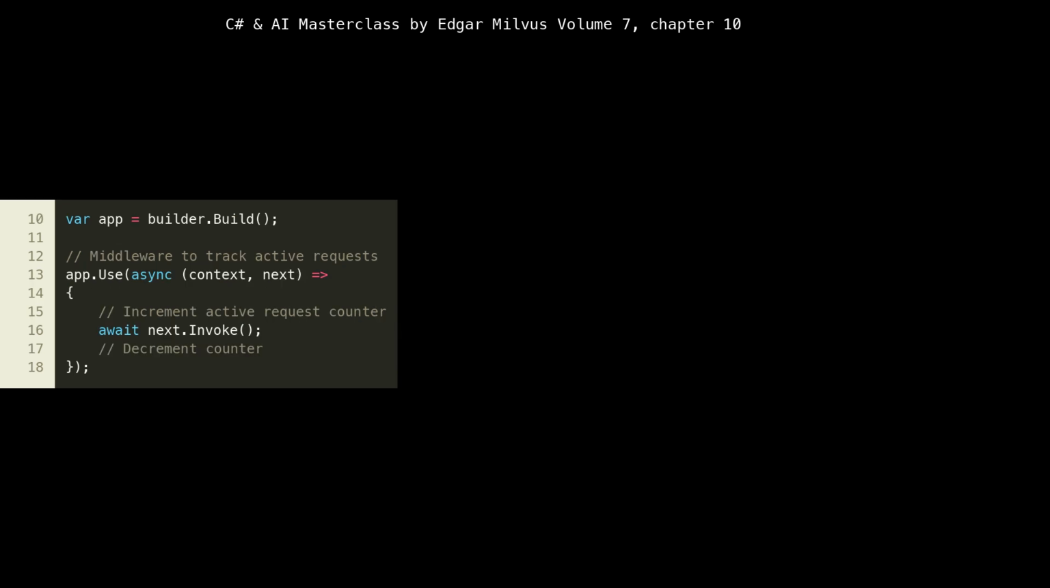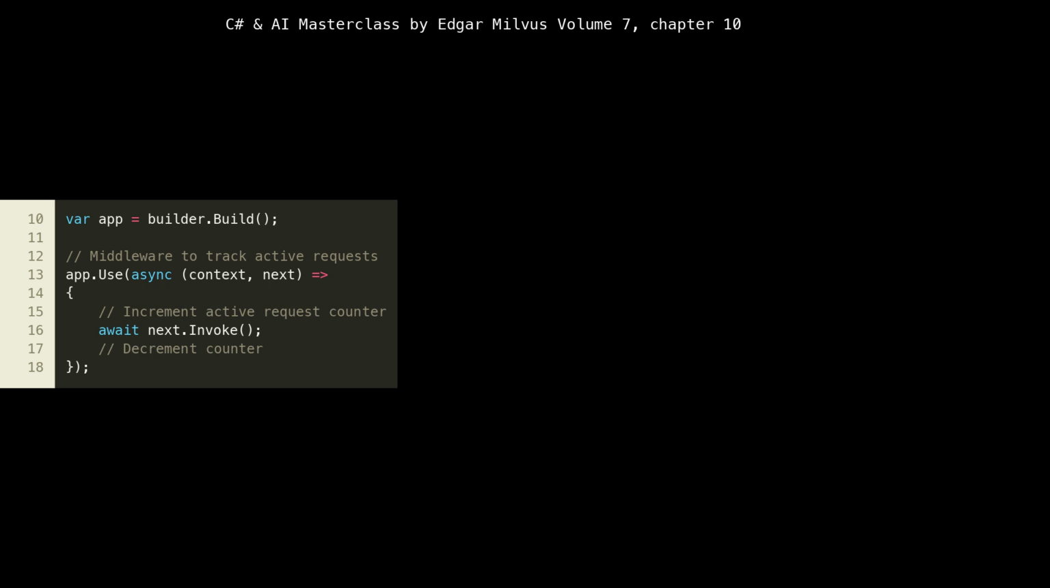At line 10, Build constructs the web application instance, which is essentially our HTTP request pipeline. Then, from lines 13 to 18, we introduce a custom middleware using app.Use. This middleware is designed to track active requests. While the current implementation shows placeholders for incrementing and decrementing a counter, the intent is clear: to monitor how many requests are currently being processed. This is vital for graceful shutdown procedures.